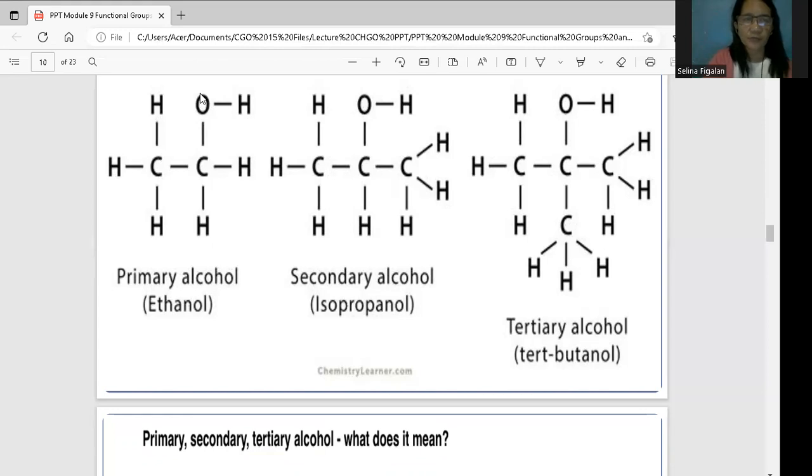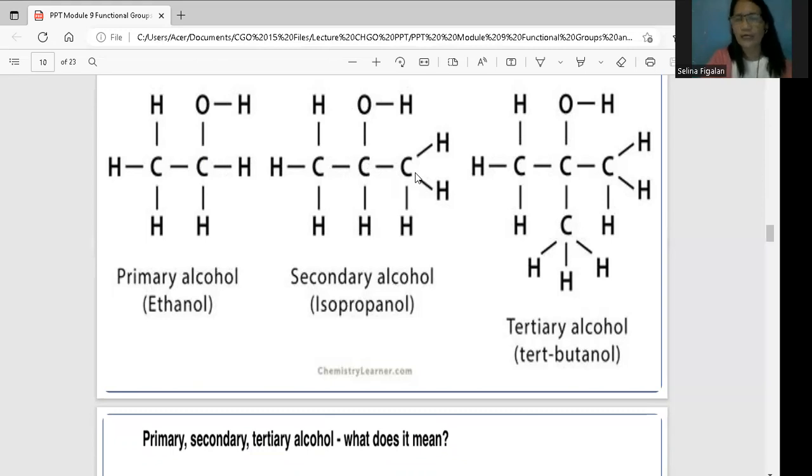So it says here that this is, ang OH kasi ay nakakabit sa isang carbon compound. How about here? So here, sabi niya, the isopropanol, which is under the secondary because the OH ay nakakabit sa carbon, and then meron pa siyang iba't ibang carbon compounds na dalawa. Okay, so medyo magulo class, ano?